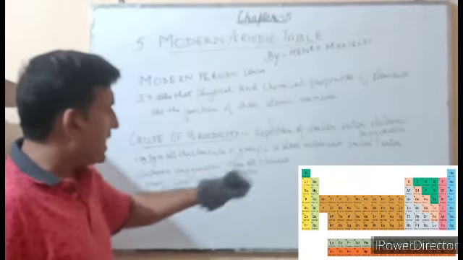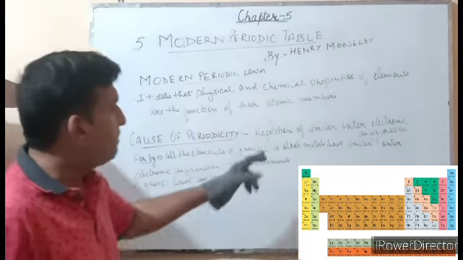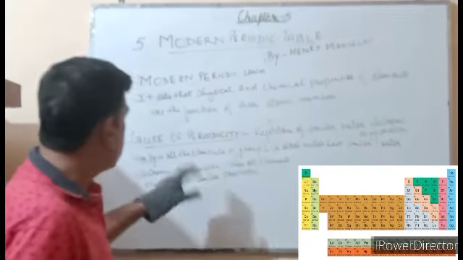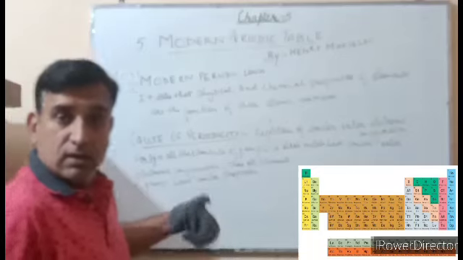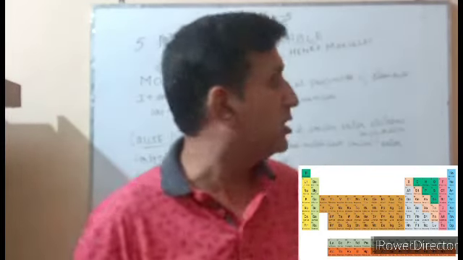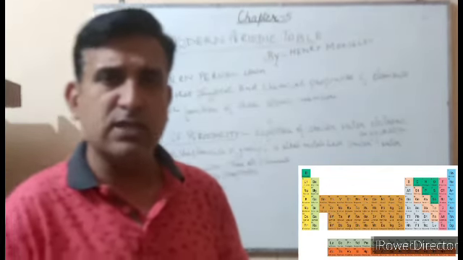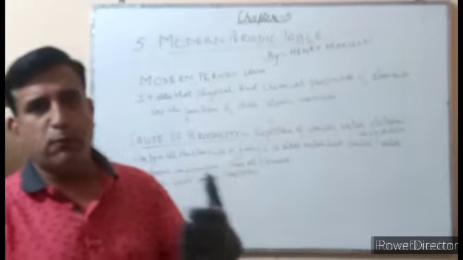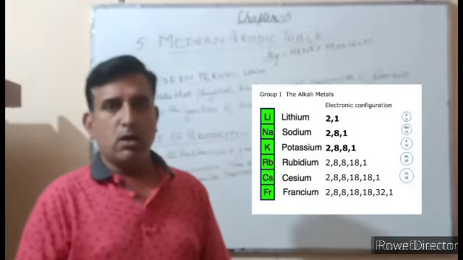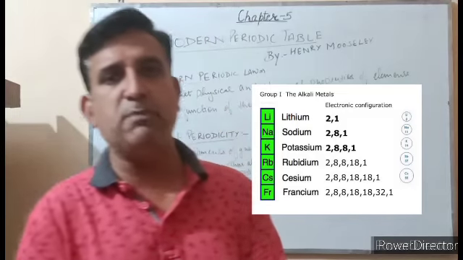Repetition of similar chemical properties after a fixed interval is because of the repetition of similar outer electronic configuration. For example, in case of group 1, that is the alkali group, lithium, sodium, potassium, rubidium, cesium and francium, all the elements have the same chemical property.